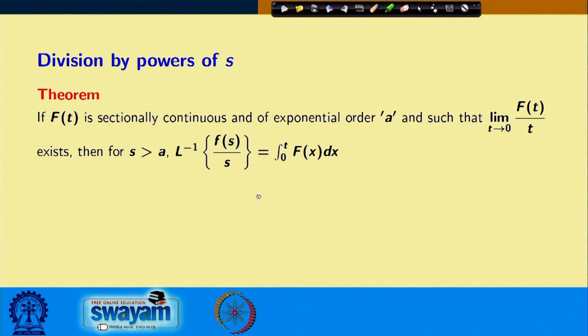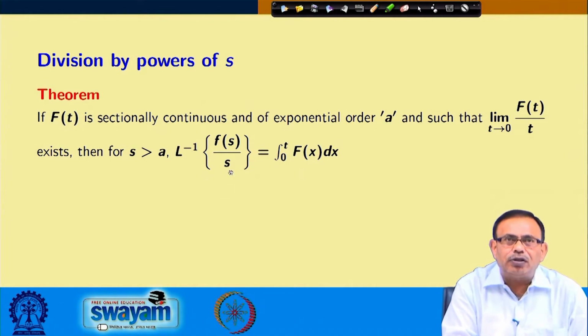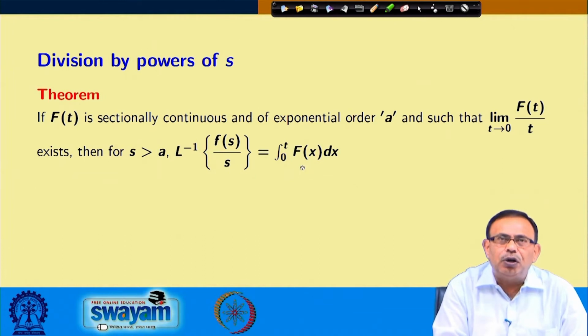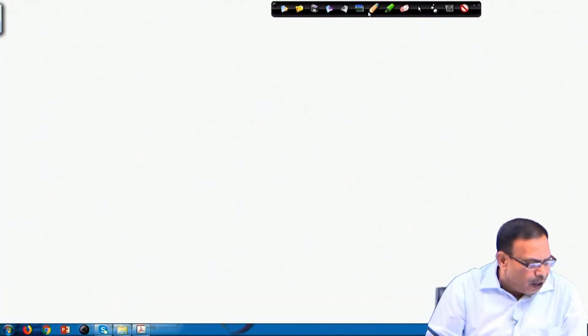The theorem says that if f(t) is sectionally continuous and of exponential order a such that limit t approaches 0 of f(t)/t exists, then for s greater than a, Laplace inverse of F(s)/s equals integral 0 to t f(x) dx. That means, if your F(s) is replaced by F(s)/s, then the function will become the integration of the function from 0 to t of f(x), provided limit t approaches 0 of f(t)/t exists. This is required. Let us see the proof of this.